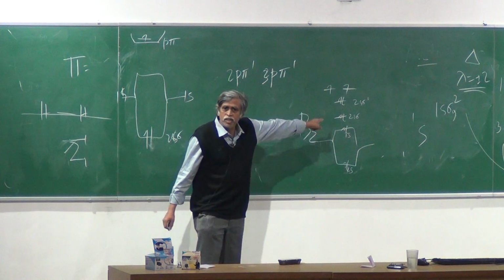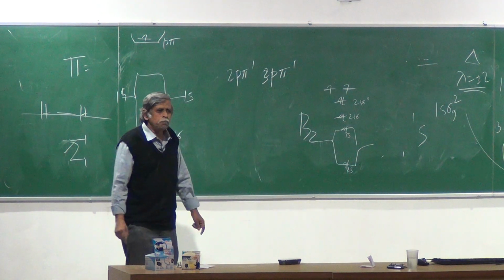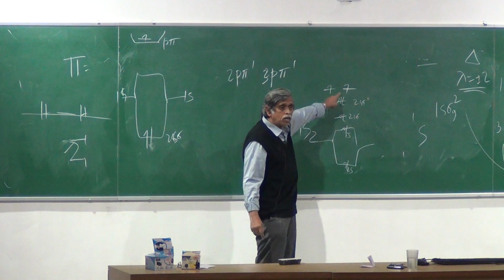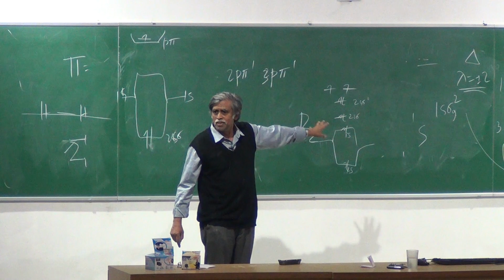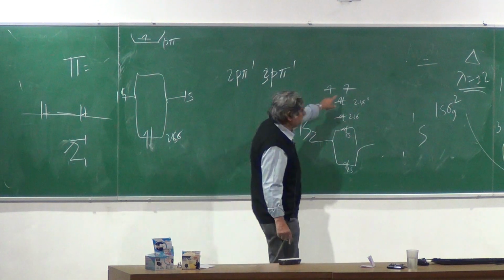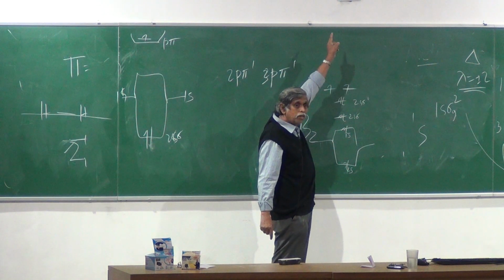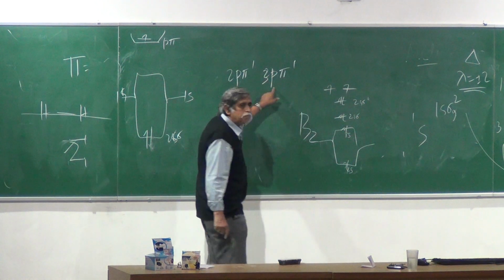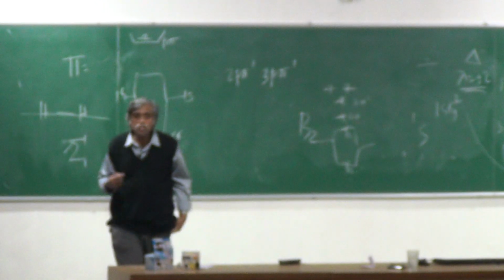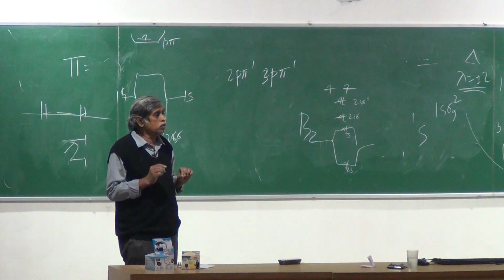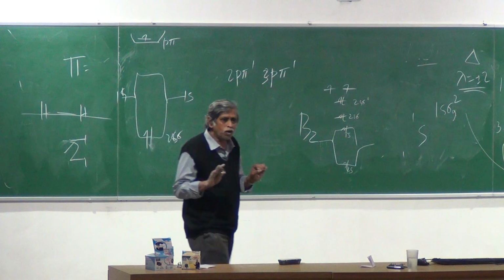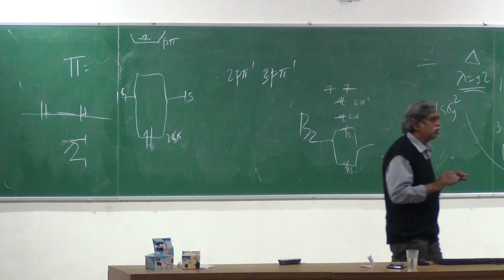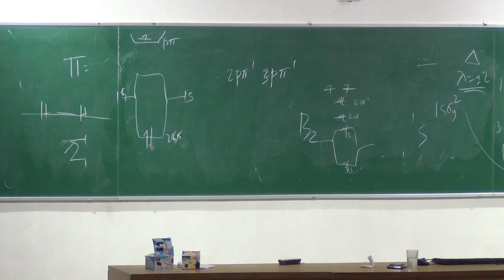So B2 has this configuration. I am deliberately not taking this configuration and asking you to work it out, because we have a problem with the Pauli principle. I am taking this one electron and giving it to a 3p pi orbital, looking at the excited state of boron. Because it has 2p pi and 3p pi, two different orbitals, we don't have to worry about the Pauli exclusion principle. So let's not worry about Pauli at this point in time.